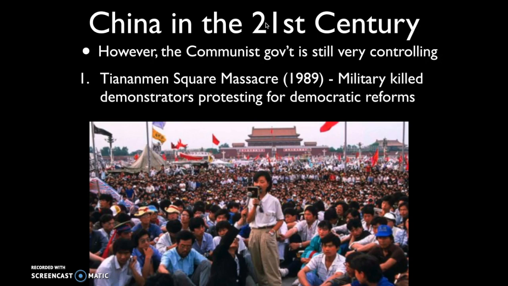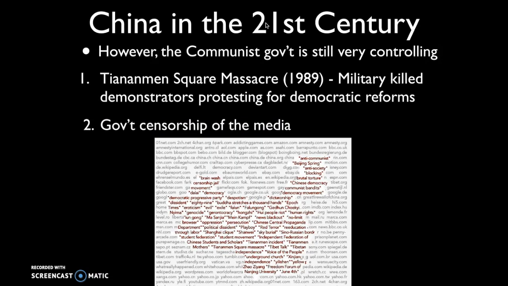As a result of this, people are certainly more reluctant in China to go out and actively protest against the government because they're fearful of what the Chinese government might do to them. And so what we see in China is this growing government censorship of the media and of free speech. We see this in a number of other ways as well.